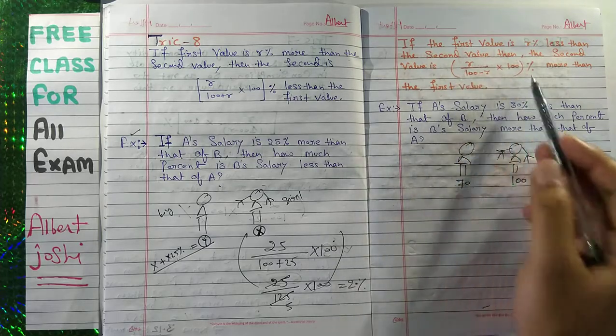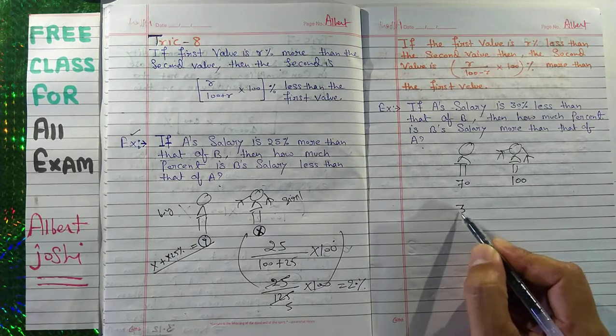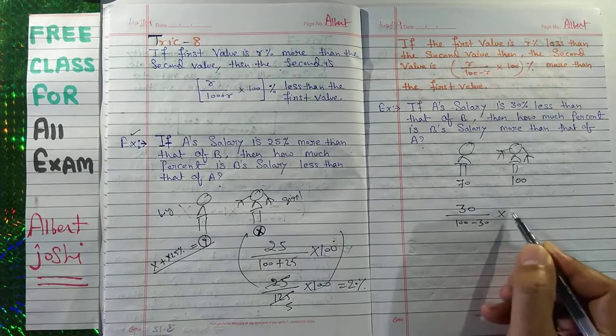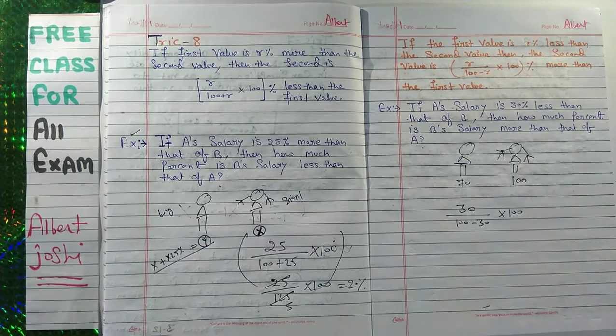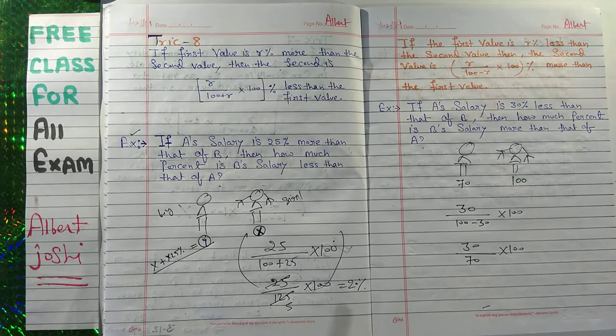So you have to use this formula. This is 30 upon 100 minus 30, into 100. So this is 30 upon 70 into 100. Now you can calculate, so you will get the result.